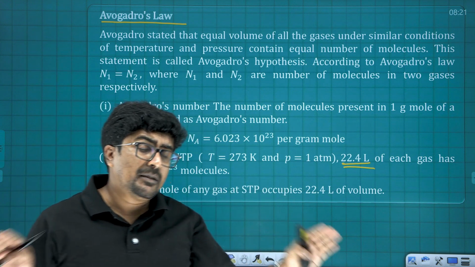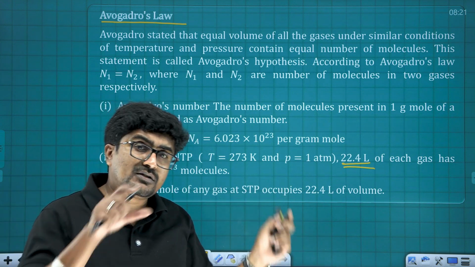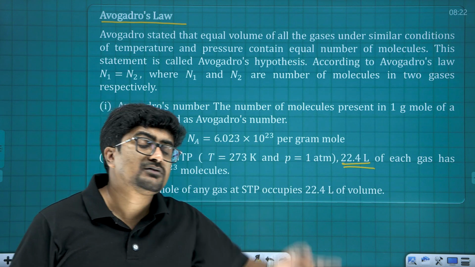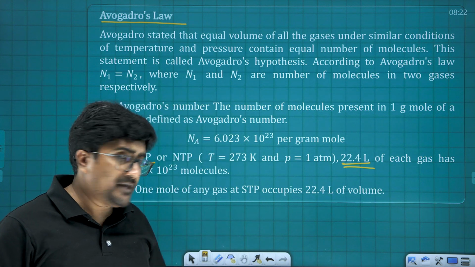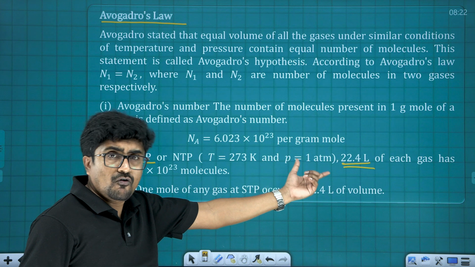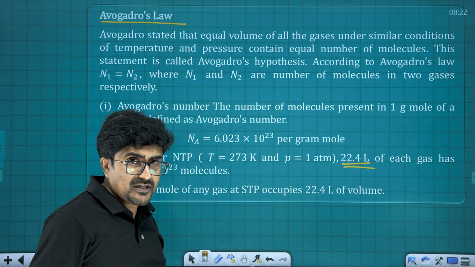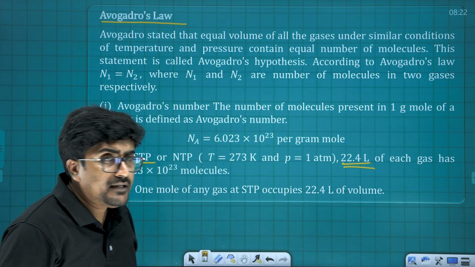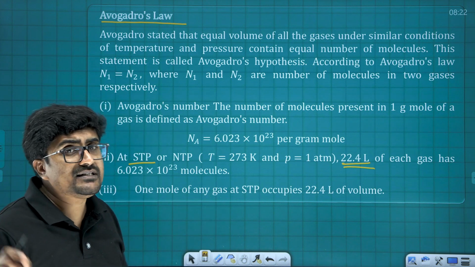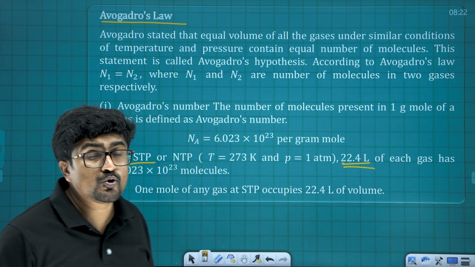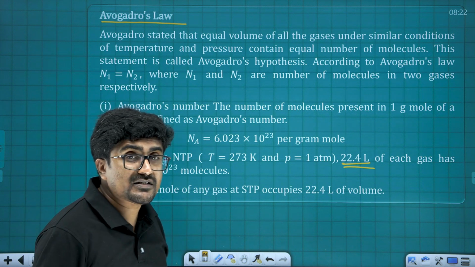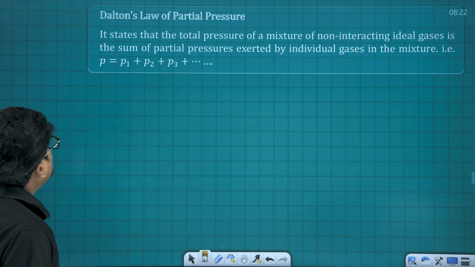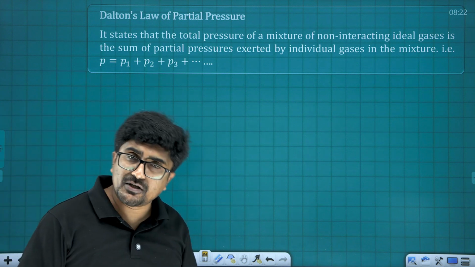Exactly the same thing I told you. If pressure, volume, temperature are the same for 3 samples, then the number of molecules present in all the 3 samples will be the same. And here we define a standard volume, temperature as well as pressure, and we are giving the number of molecules present there, that is 22.4 liter of each gas at STP is going to have 6.023 into 10 to power 23 molecules, and this number is known as what? Avogadro number. Now next is Dalton's law of partial pressure.